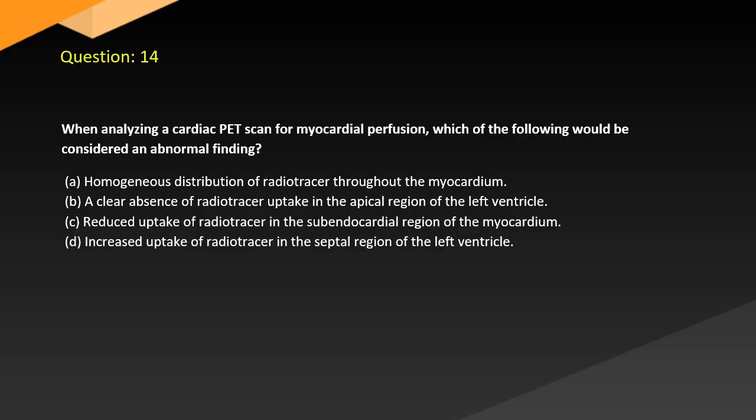Question 14. When analyzing a cardiac PET scan for myocardial perfusion, which of the following would be considered an abnormal finding? A. Homogeneous distribution of radiotracer throughout the myocardium. B. A clear absence of radiotracer uptake in the apical region of the left ventricle. C. Reduced uptake of radiotracer in the subendocardial region of the myocardium. D. Increased uptake of radiotracer in the septal region of the left ventricle.